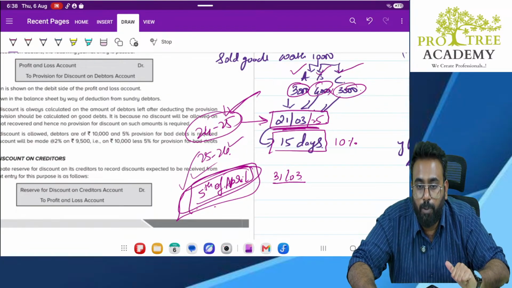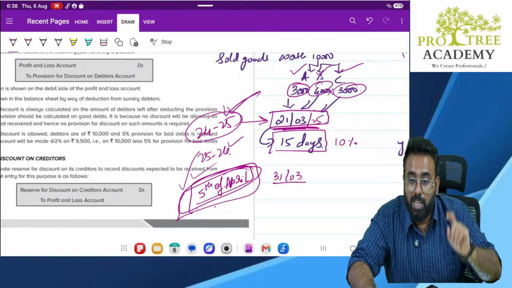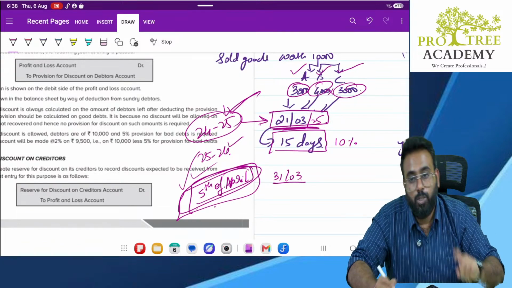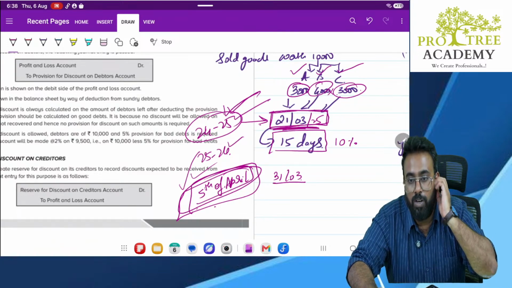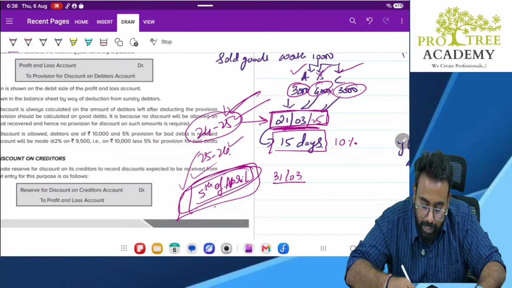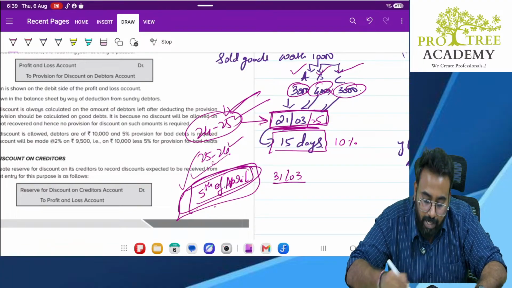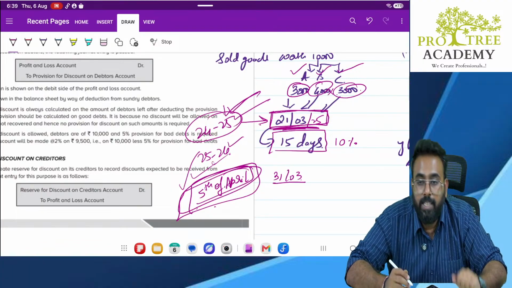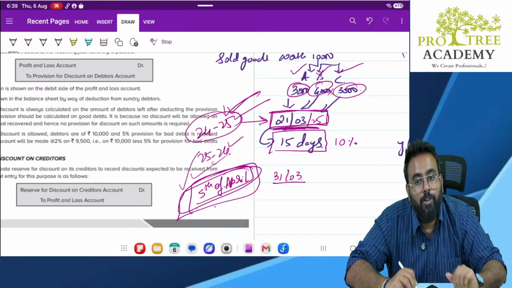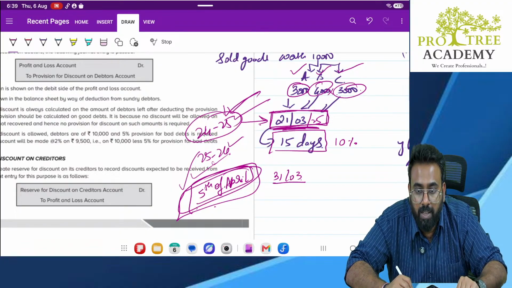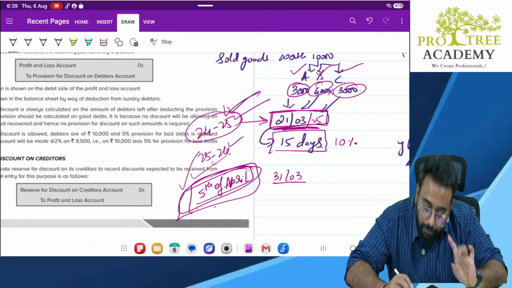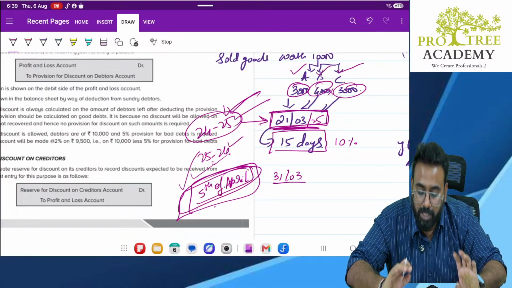Sir, why we need to make the provision for the discount? Because discount is an expense of this year. So, we need to book the expenses in that year only, no? Correct or no? If we can't book expense here, it will be wrong. Accrual concept. Correct? And your financial year concept, periodicity concept. The discount belongs to which period? This period. But if you book it in the next year, it will be wrong based on periodicity concept. Correct? So, what we will do is, we will create a provision here only.